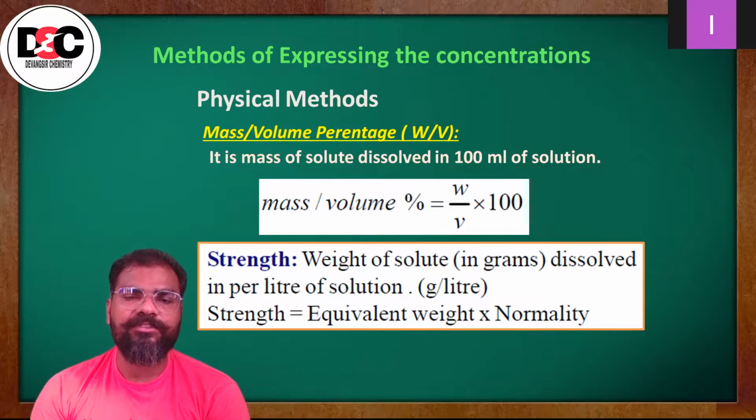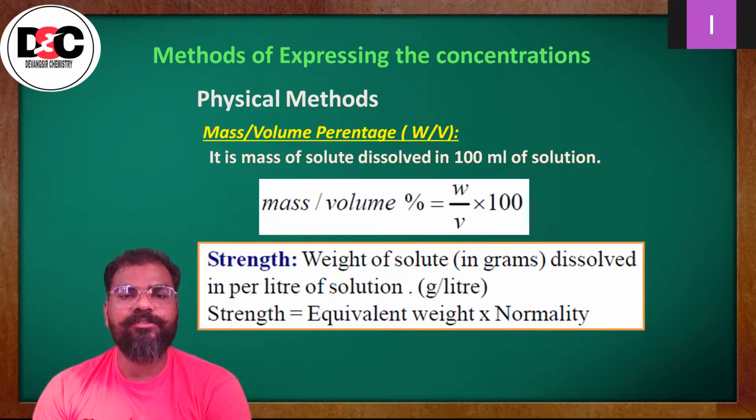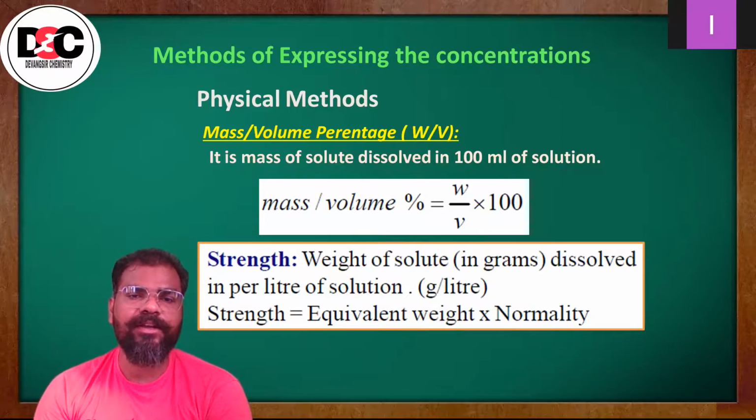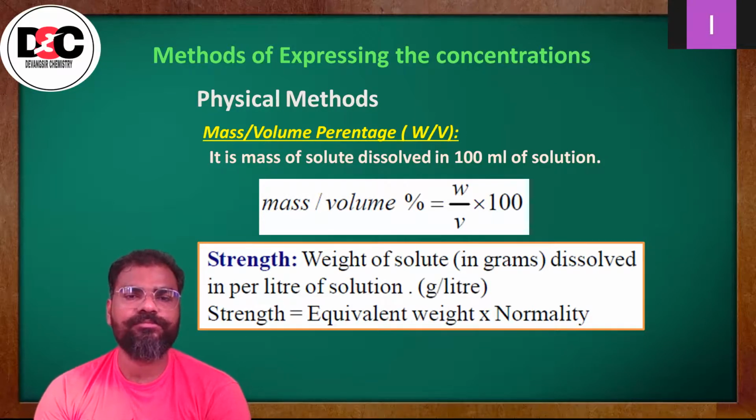So mass upon volume in percentage is equal to W upon V multiplied by 100, where W is the mass of solute and V is the volume of solution. So once again, it is the mass of solute dissolved in 100 ml of solution.